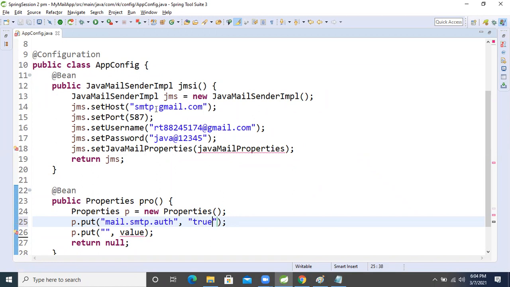By doing this, it will check whether this username and password are correct or not. Because of that, we are writing this property. I will explain why I am writing it.